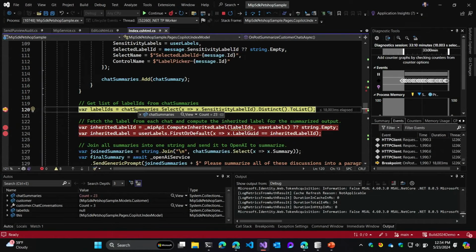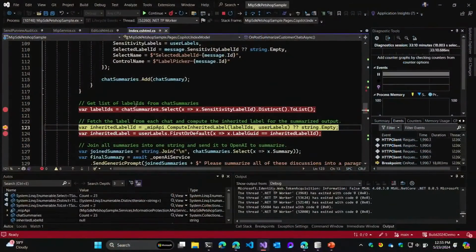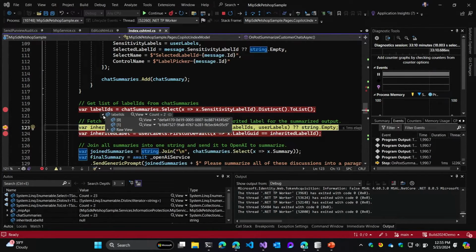So going into the next Copilot parallel, we need to compute inheritance. We need to figure out this final artifact that I'm generating, what sensitivity label should be applied. So the first thing that we do is we look at all of the chat summaries and we select the label IDs. So we just get a distinct list of label IDs. In this application, we're only using 2, so you'll just see 2 label GUIDs in this list.